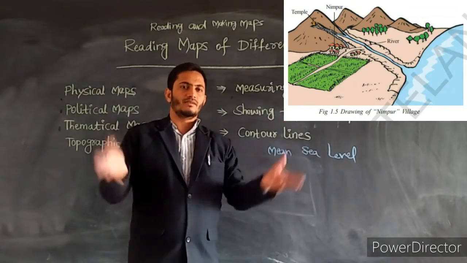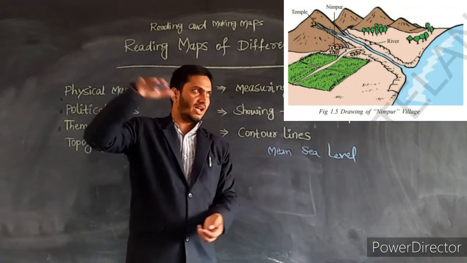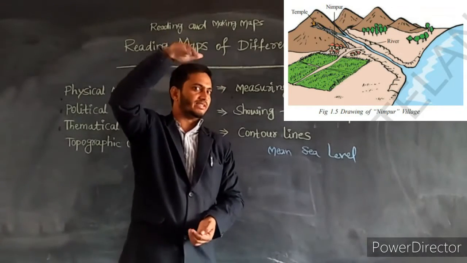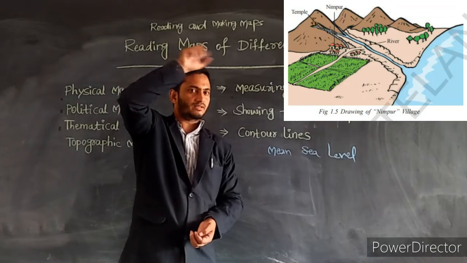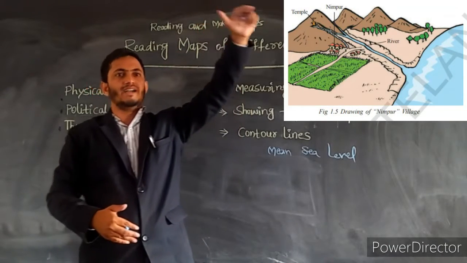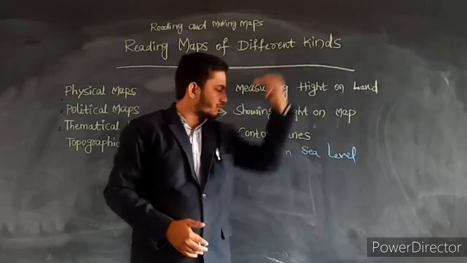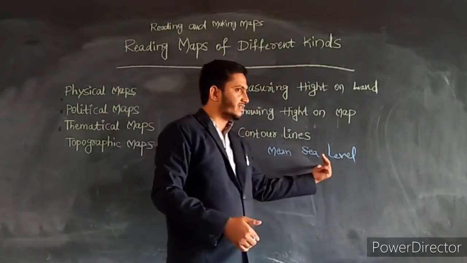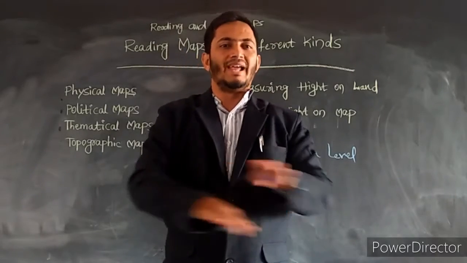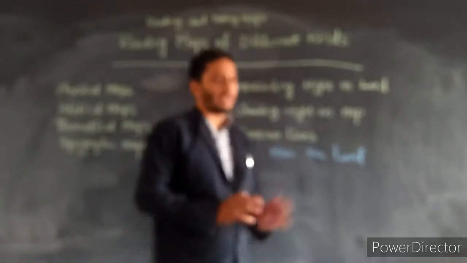The villagers of Neempur have to climb the mountain, then they will reach the temple, and the temple is located at a height of 150 meters from the mean sea level. So measuring heights is very different from comparing the surface of the plains. So that was measuring heights on the land.